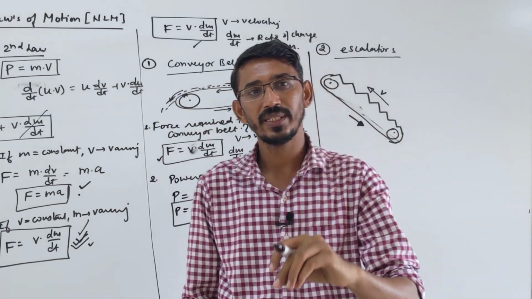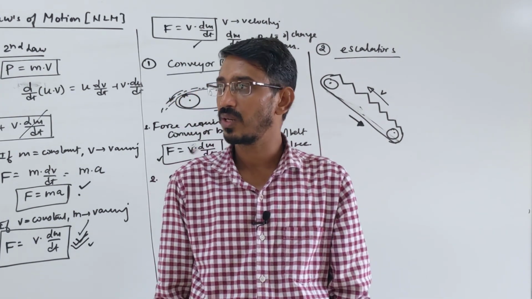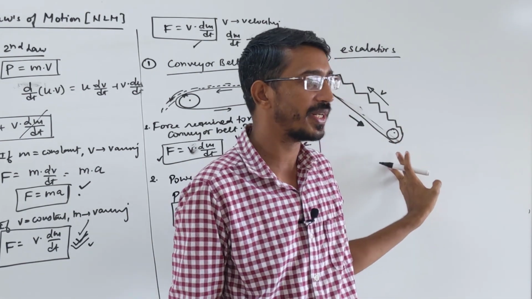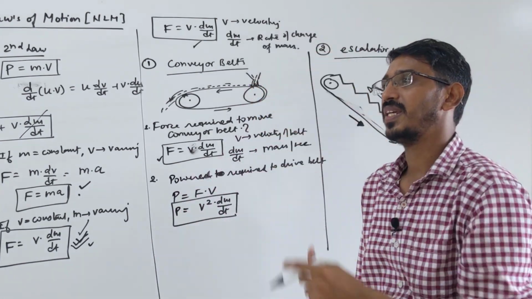If 10% are standing there, still they move at the same speed. Or 100% stand there, still it moves at the same speed. It means it always moves at a constant speed, but the mass on this is changing.